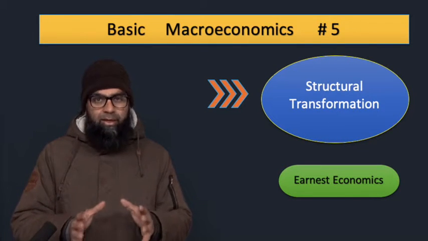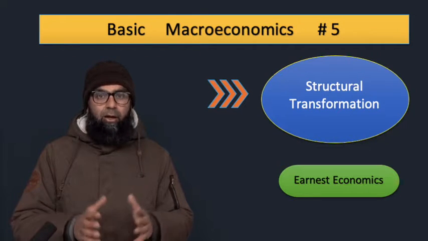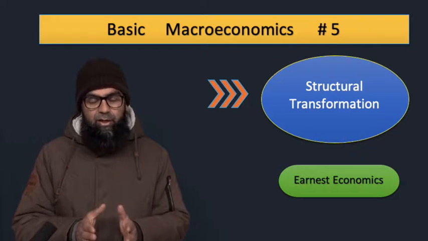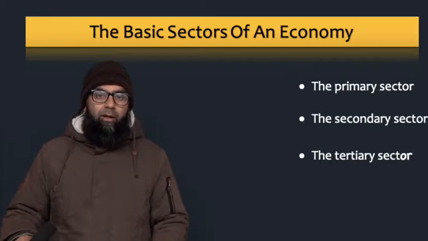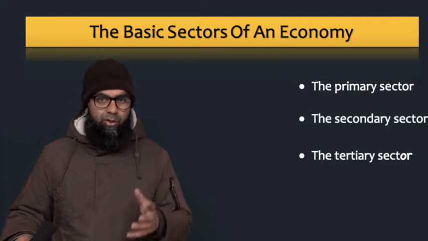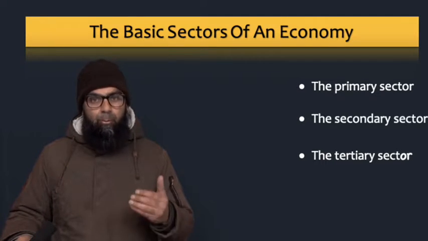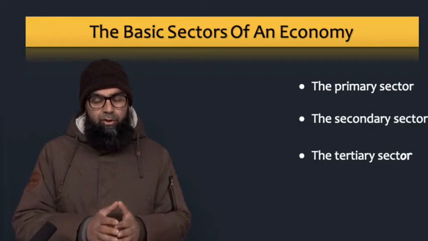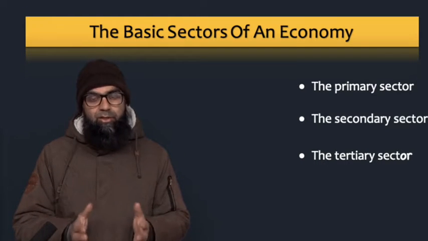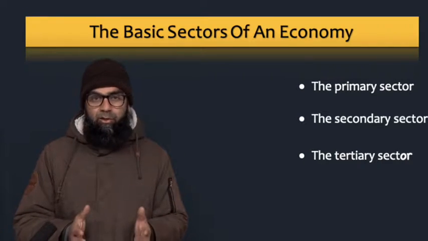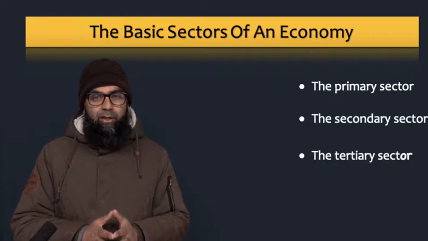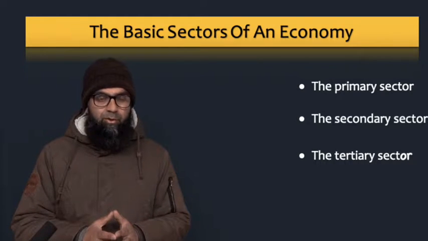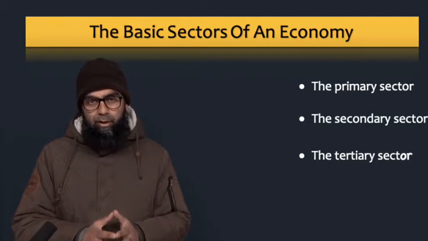Now let us focus on 3 sector classification. That is, an economy is divided into 3 major components: the primary sector, the secondary sector and the tertiary sector. Each of these sectors obviously produces GDP and generates employment in an economy. However, the GDP produced and employment generated by these 3 sectors is not the same. Usually it is different. If one sector provides more employment and GDP, obviously that sector becomes the prime, important sector for the economy.